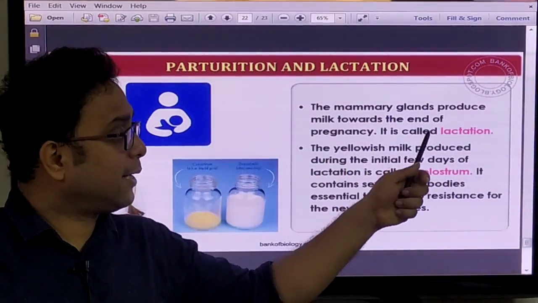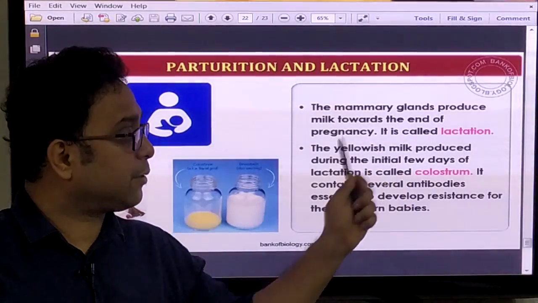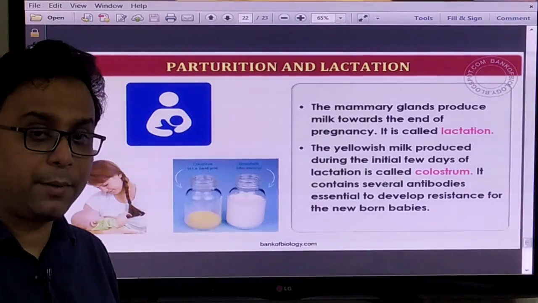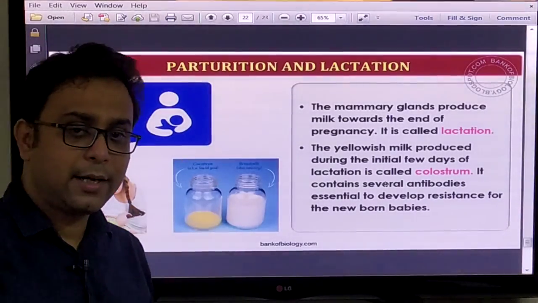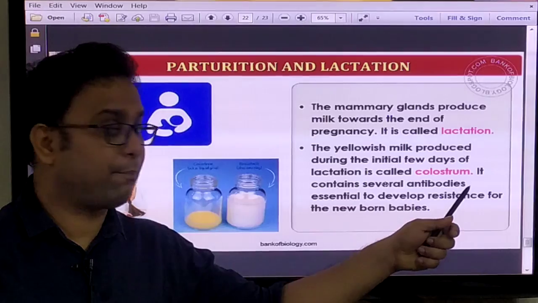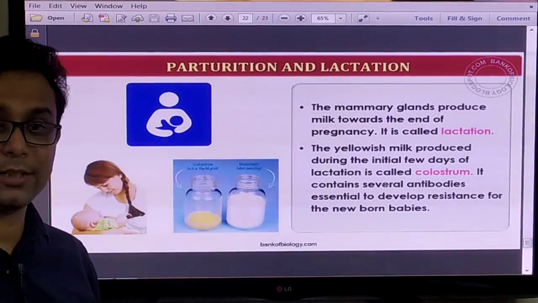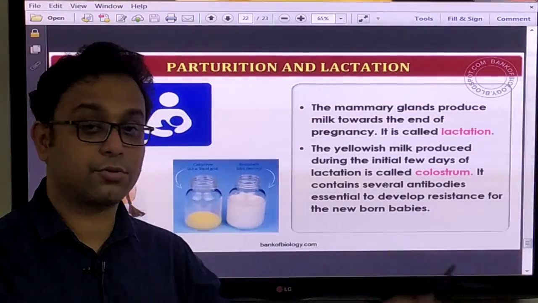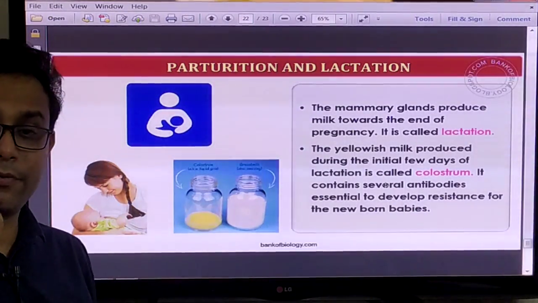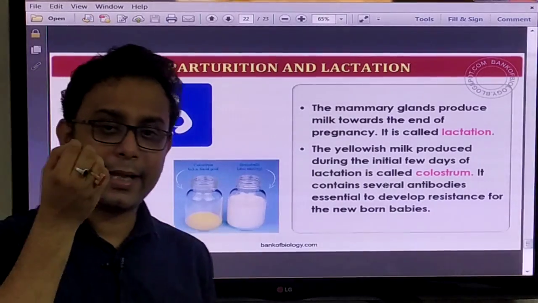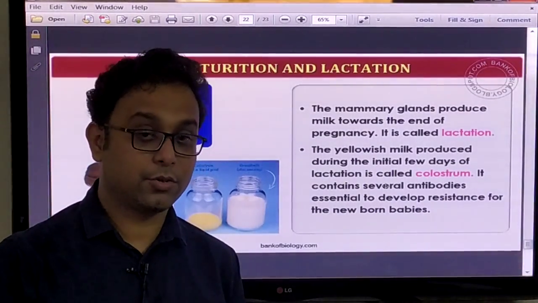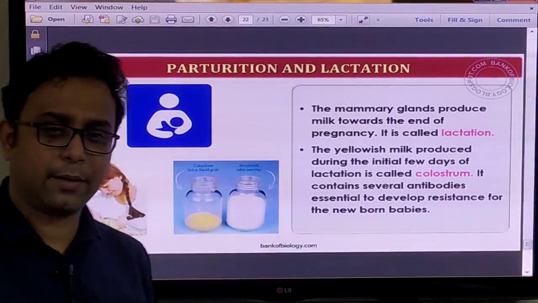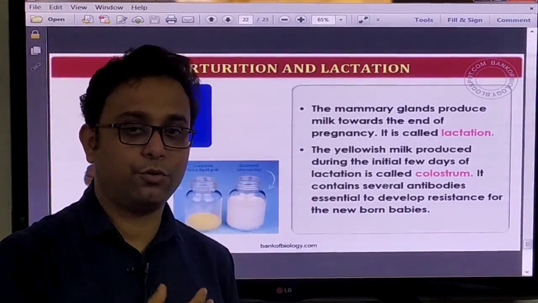After parturition, the mammary glands produce milk towards the end of the pregnancy. It is called lactation. You know what is the best food of the baby? It is breast milk, right? The yellowish colored milk produced during the initial few days of lactation is called colostrum, and it contains very important proteins and antibodies, right? So very important. Breast milk is the best food for the human baby, and for some other mammals too, right?